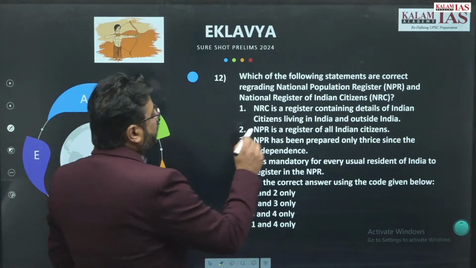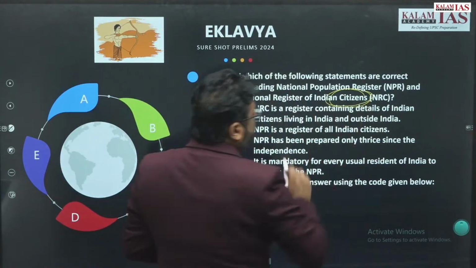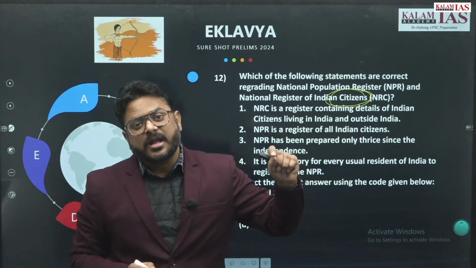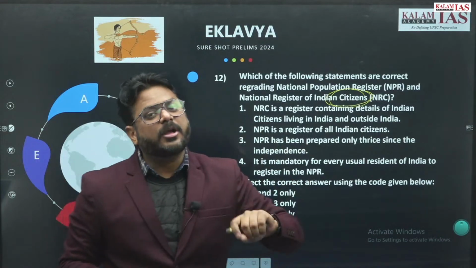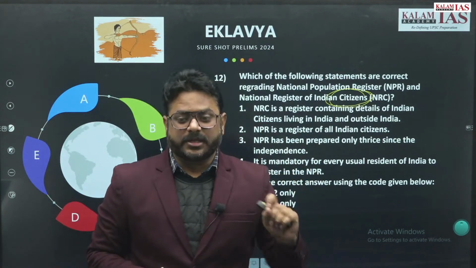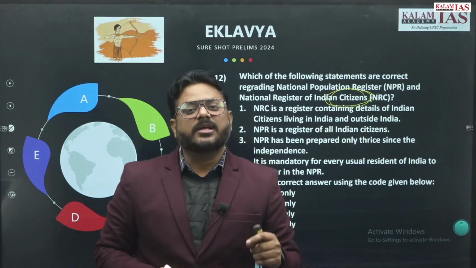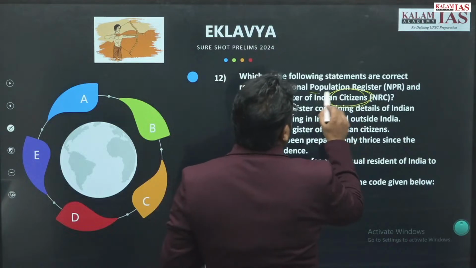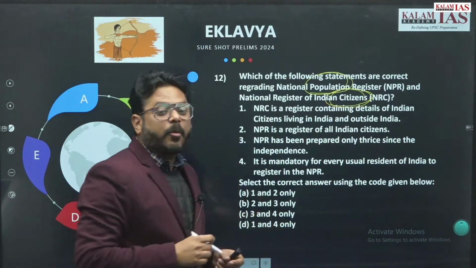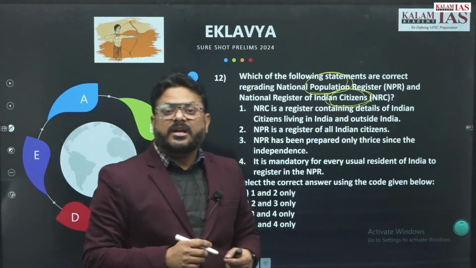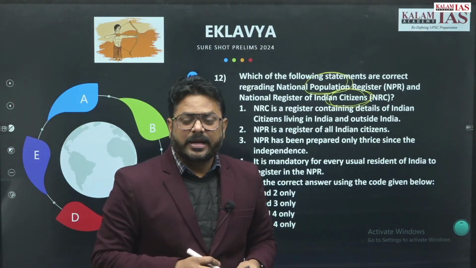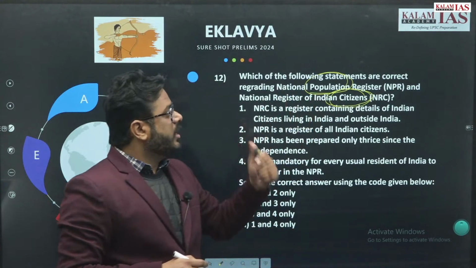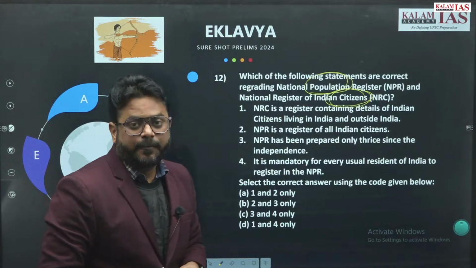NRC, the register of citizens, caters to citizens, whether they are living inside the country or outside the country. Both kinds of citizens, Indians as well as NRIs. But NPR is the National Population Register. It talks about the population. Now population can be citizens as well as residents. Those who have not got citizenship are also included under the National Population Register.